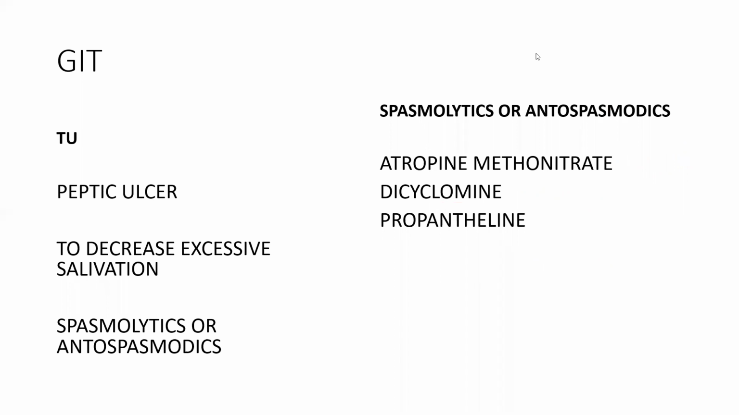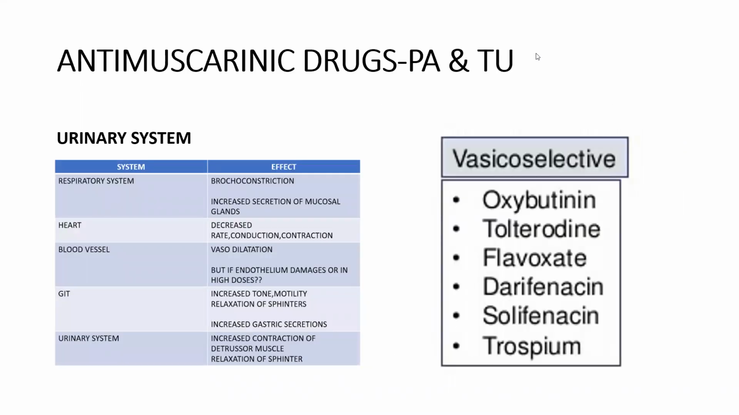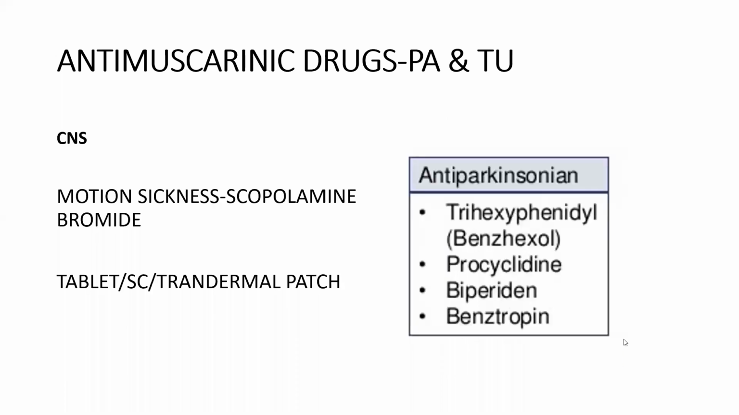And coming to the urinary system, these are the vesicoselective drugs: oxybutynin, tolterodine, flavoxate, darifenacin, solifenacin. And then coming to CNS, it is used in motion sickness. The drug which is used for motion sickness is scopolamine bromide. It is available as a tablet or subcutaneous injection or maybe a transdermal patch, and it is applied just 2 hours before the journey begins, and it lasts for only 5 to 6 hours.